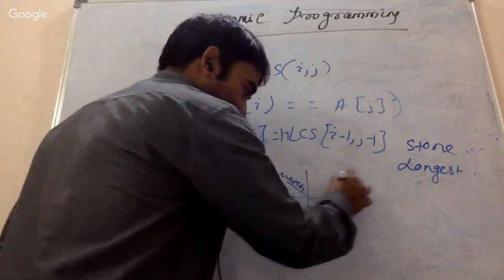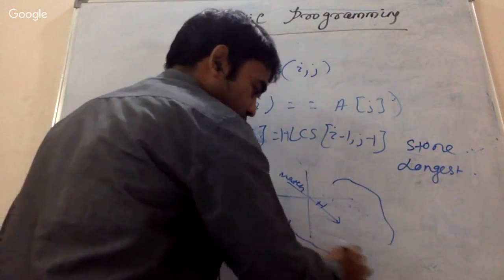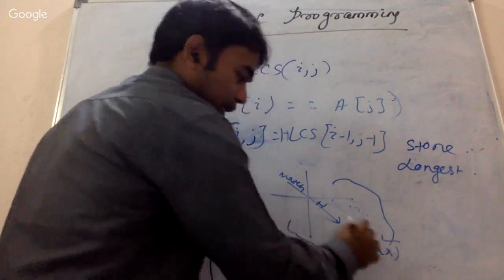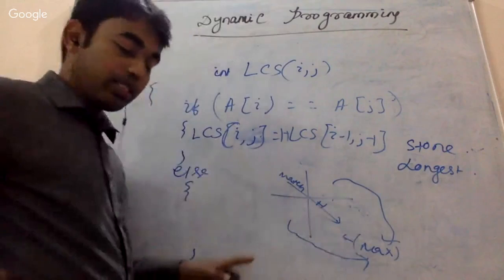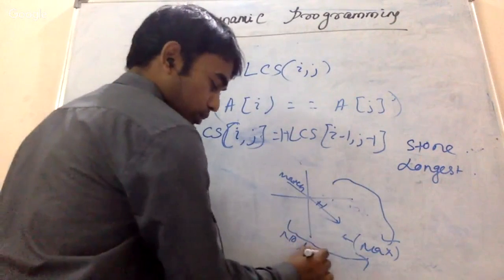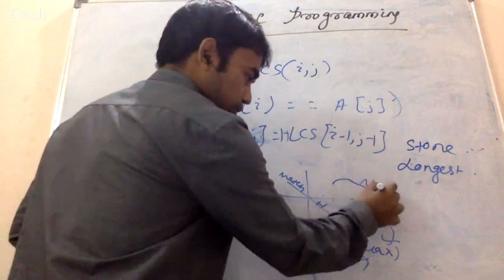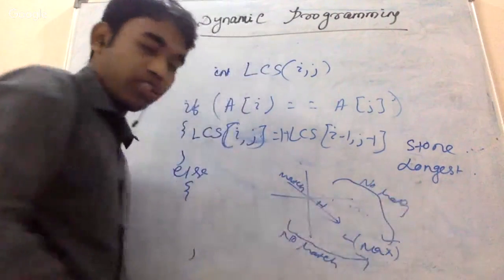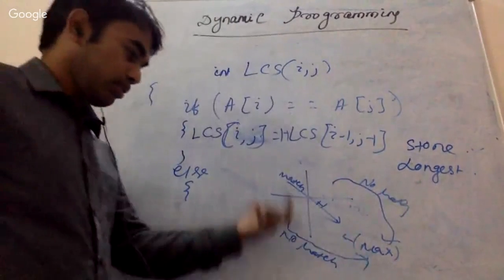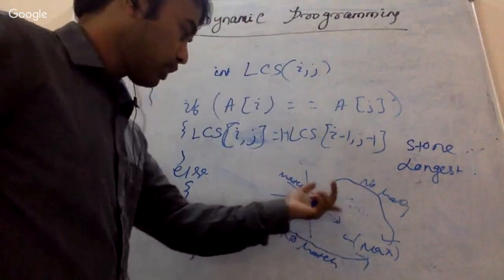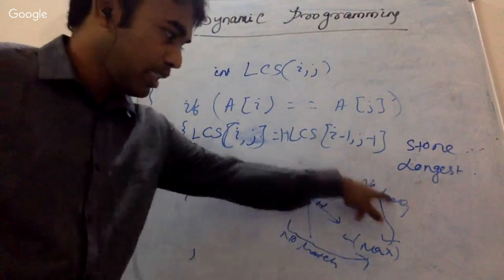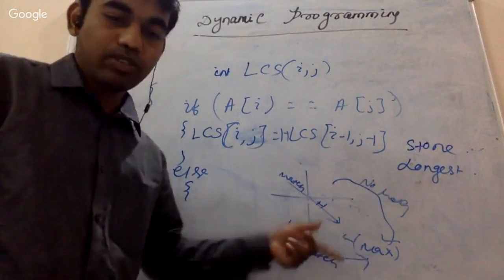If there is no match, then it will come from here or here, and the maximum of these is going to be here. Just draw this picture for your reference. Just think about it this way: if there is a match, whatever is coming, plus 1. If there is no match, just take the maximum one. So this is the algorithm.